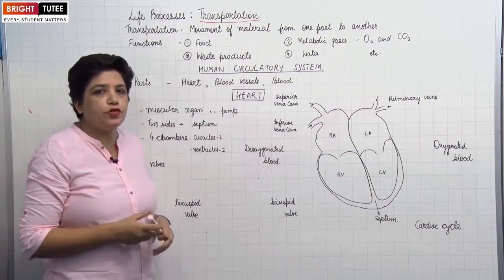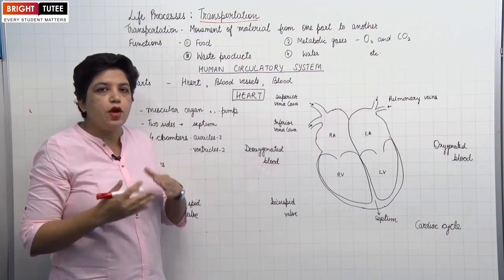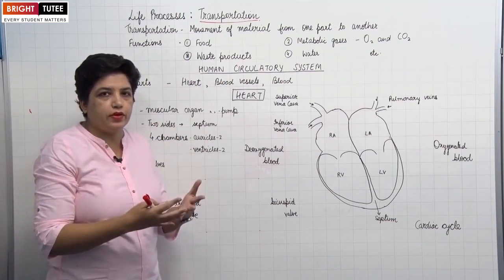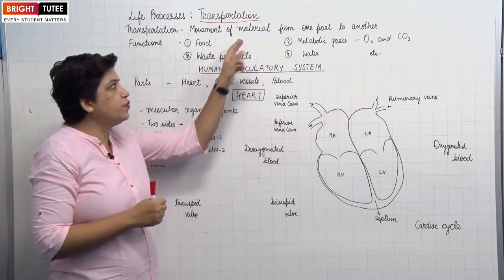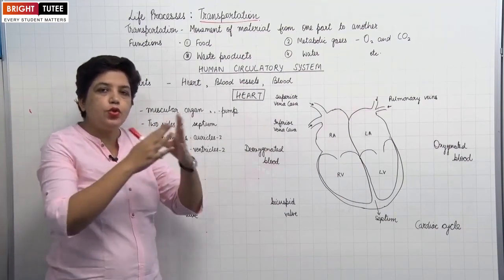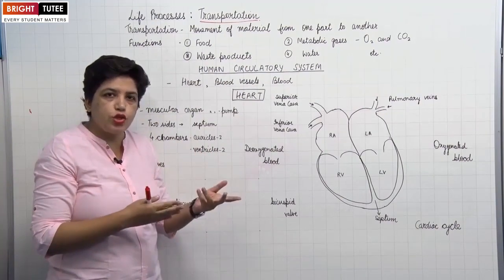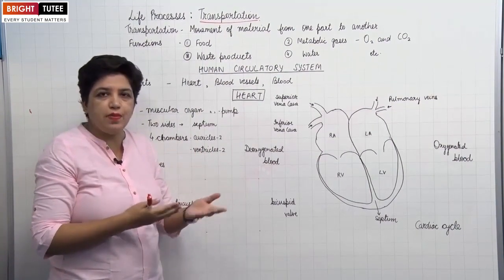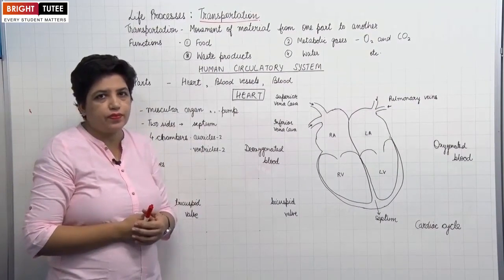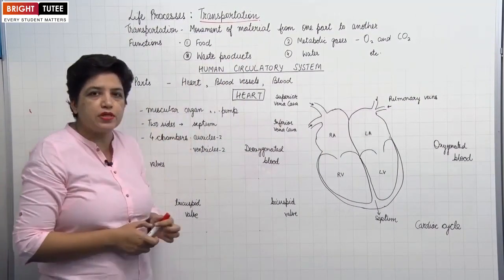From the biology point of view, transportation means movement of materials from one part of the body to another. Usually this movement takes place from where the material is available to a place where it is required for its usage, for storage, for elimination, etc. We'll understand about it in detail by taking these examples.